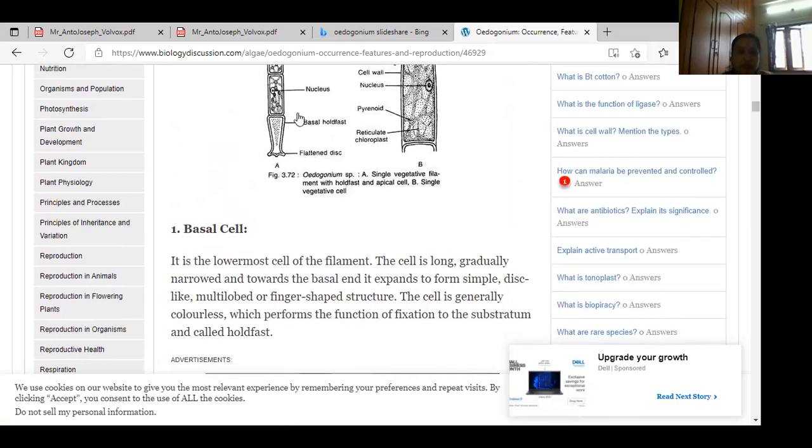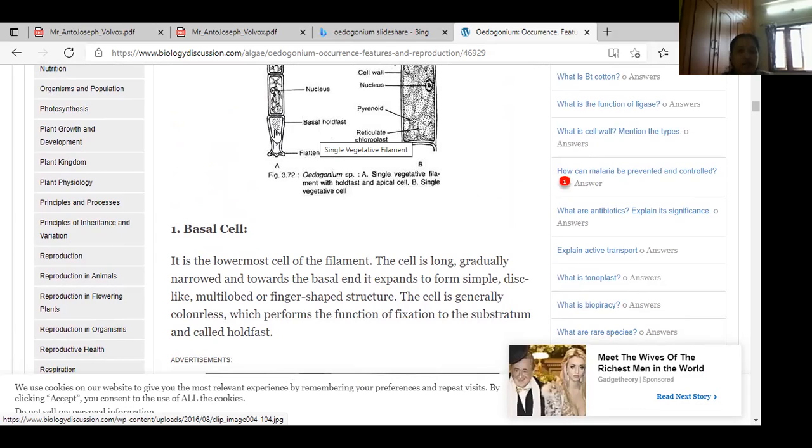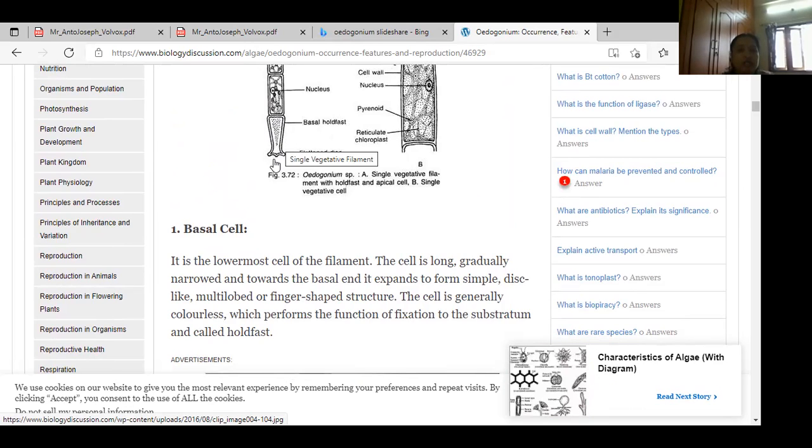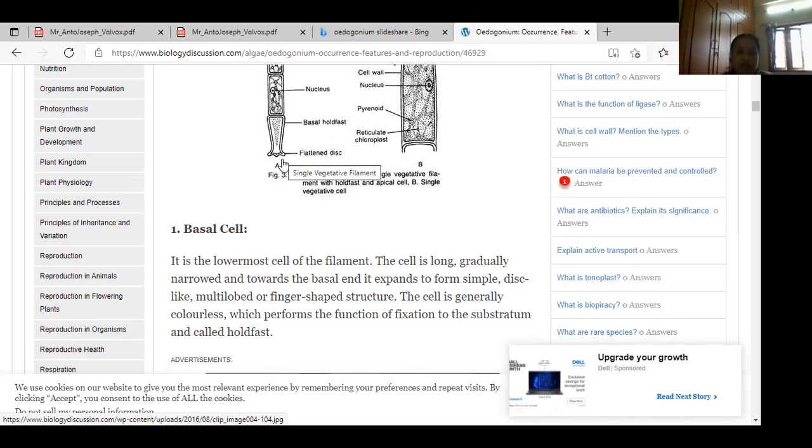First, I'll explain the basal cell. This part is the basal part. It is the lowermost cell of the filament. What is the structure of this cell? Very long, gradually narrow towards the basal end, and it expands to form a simple disc-like, multi-lobed, finger-shaped structure.